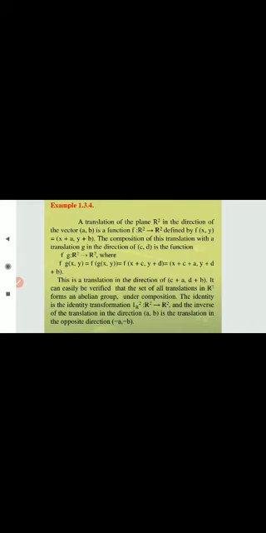It can be easily verified that the set of all translations in R square forms an abelian group under composition. The identity is the identity transformation I from R square to R square, and the inverse of the translation in the direction a comma b is the translation in the opposite direction minus a comma minus b.